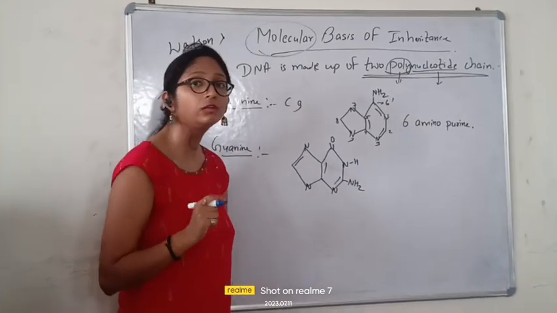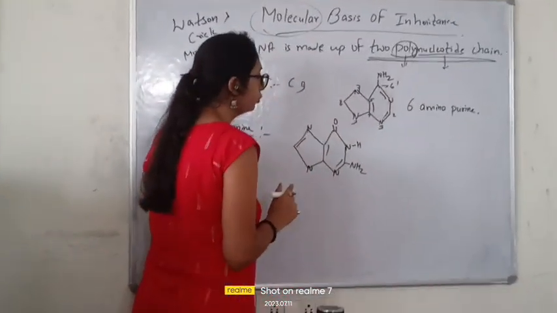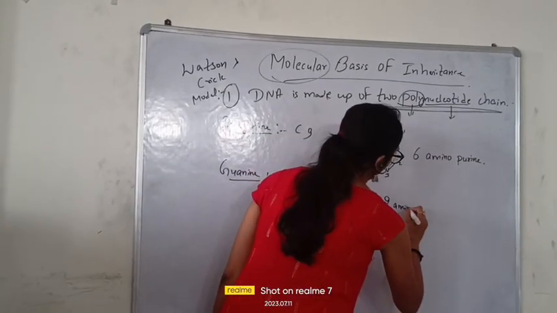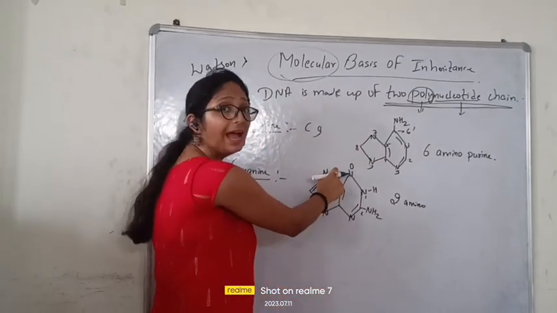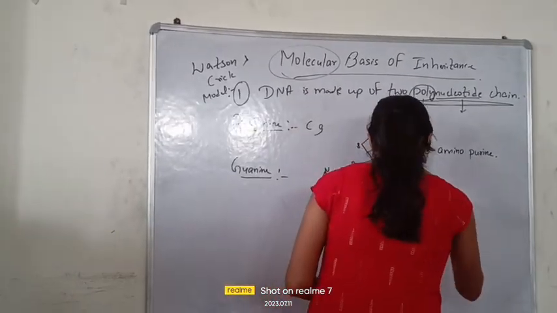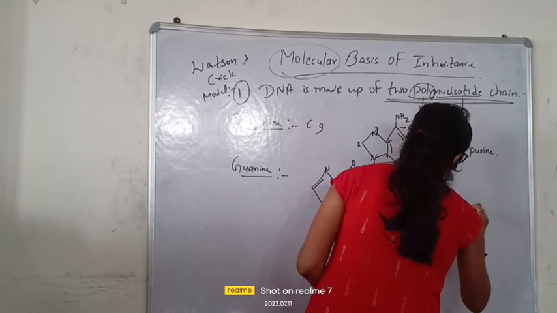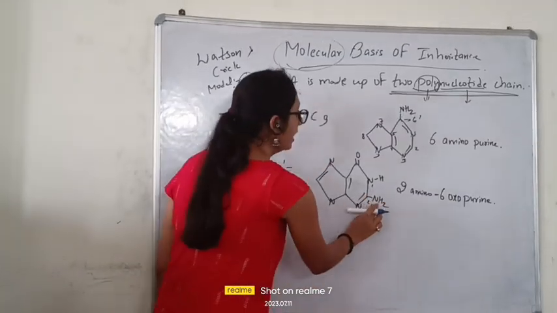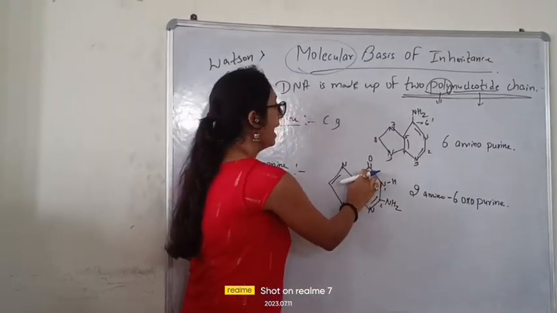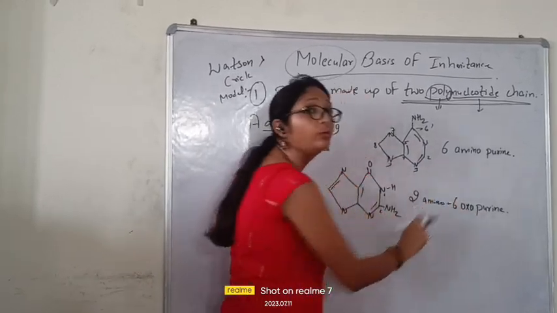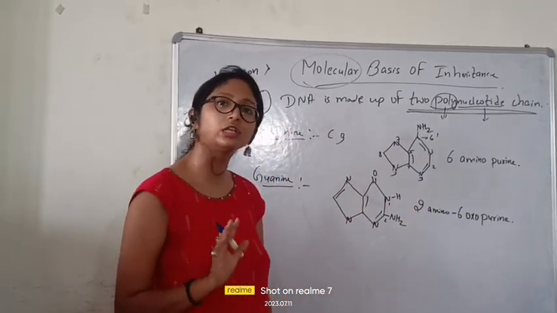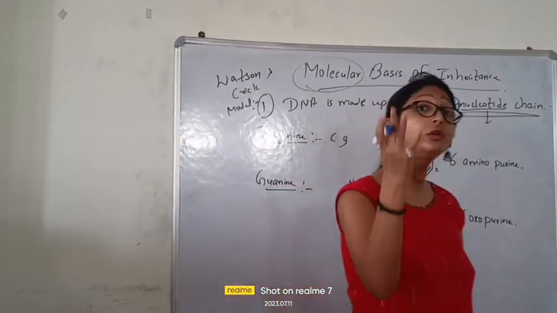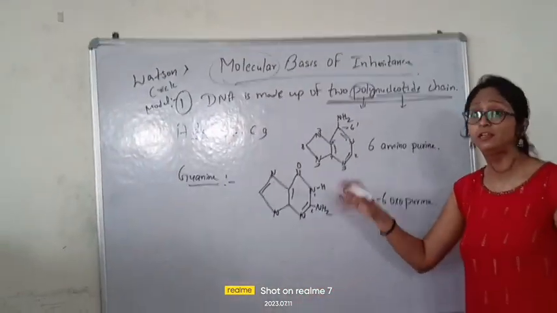Fine. How to name it? What will be the chemical name? Now see what I told you. It is 2, so there will be 2 amino. Fine. And the oxo group is at the 6th position. So what can we write? 2-amino-6-oxopurine. Fine. This name is going to be 2-amino-6-oxopurine. At the 2nd position you are getting the amino group, and at the 6th position you are getting the oxo group, the ketone group. That's why you name it as 2-amino-6-oxopurine. Hope you understand what adenine and guanine are, and how they look in your DNA.